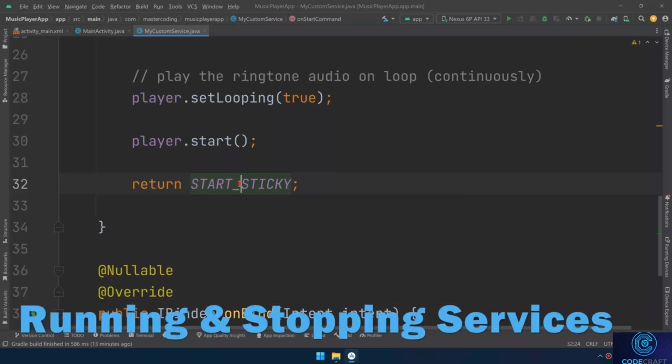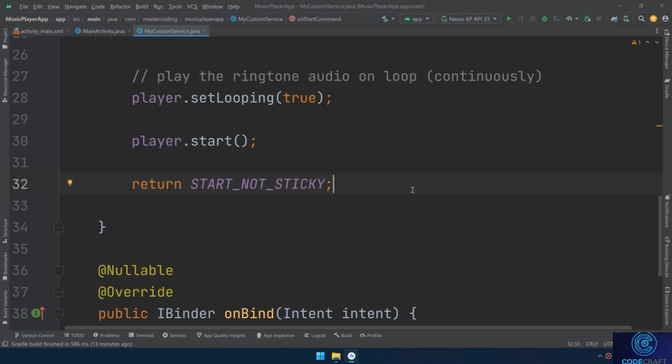The other type is start not sticky. If you return start not sticky, it indicates that the service should not be restarted by the system after it has been terminated. This service will remain stopped unless explicitly started again by the application or a component. This return type is suitable for services that perform specific tasks and don't need to be running continuously.